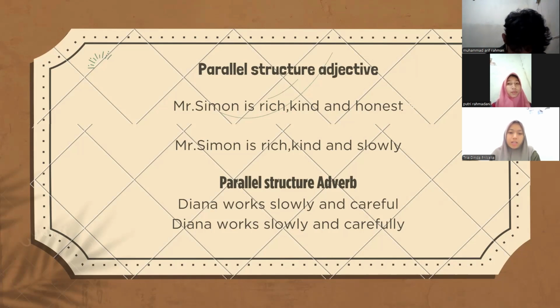And the second is an example of parallel structure adverb. Here is the example of parallel structure adverb. Diana works slowly and carefully. And Diana works slowly and carefully. Next.